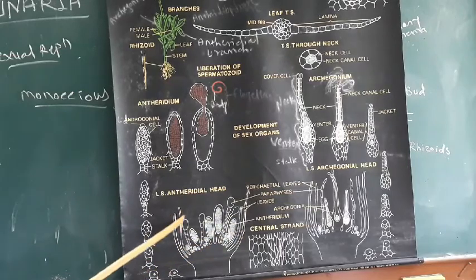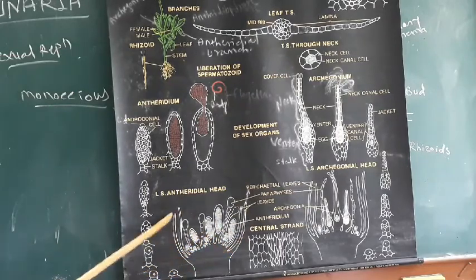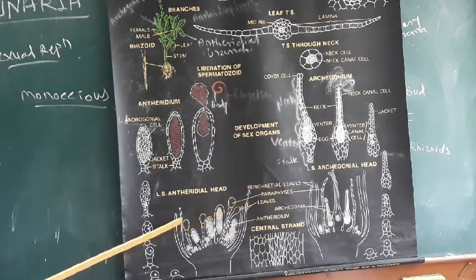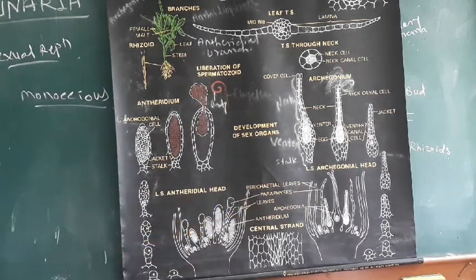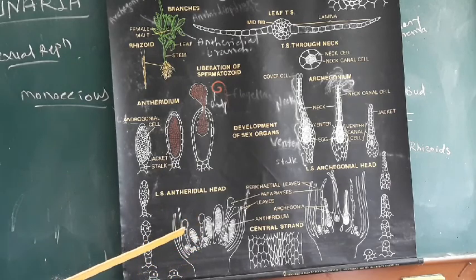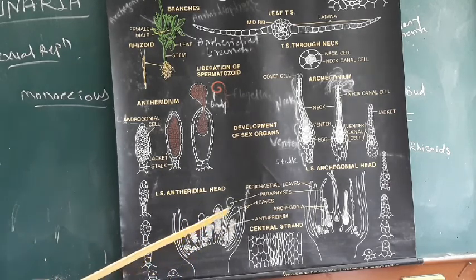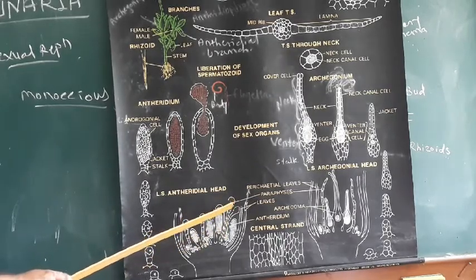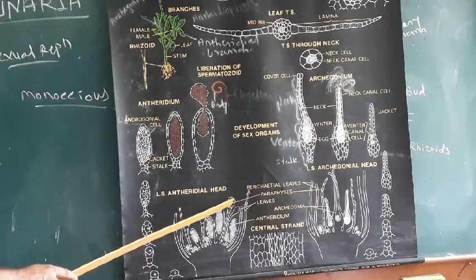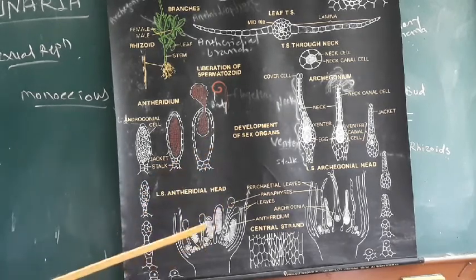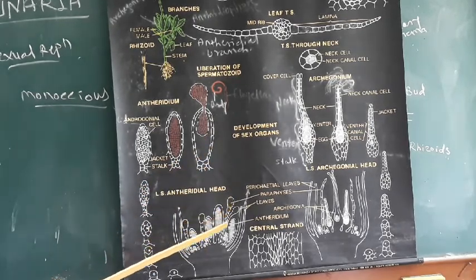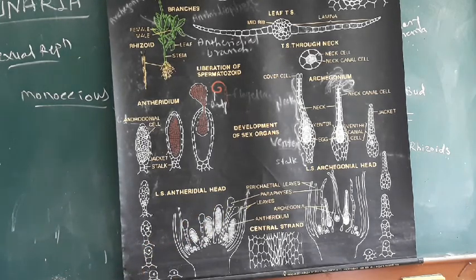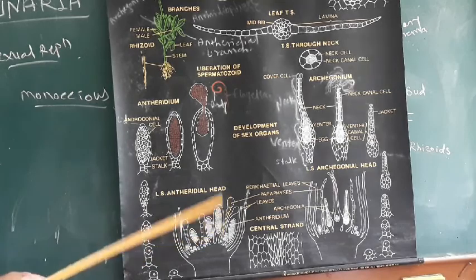At the outer side, leaf-like structures are present, called perichaetal leaves, and these leaves protect the antheridia. The tip of the paraphysis is rounded or globular in shape, and the function of the paraphysis is to give protection, and it can also help in the storage of water.